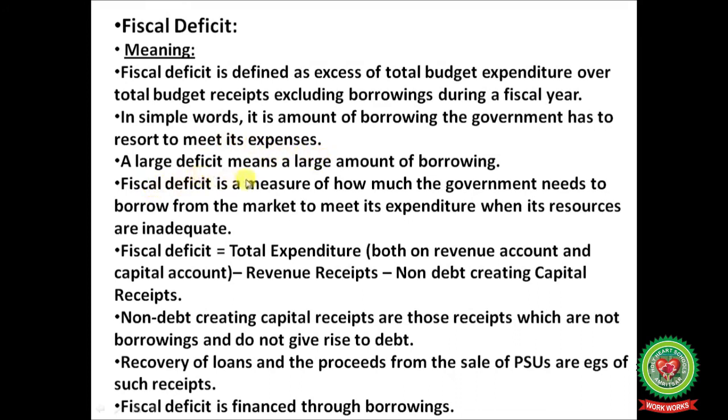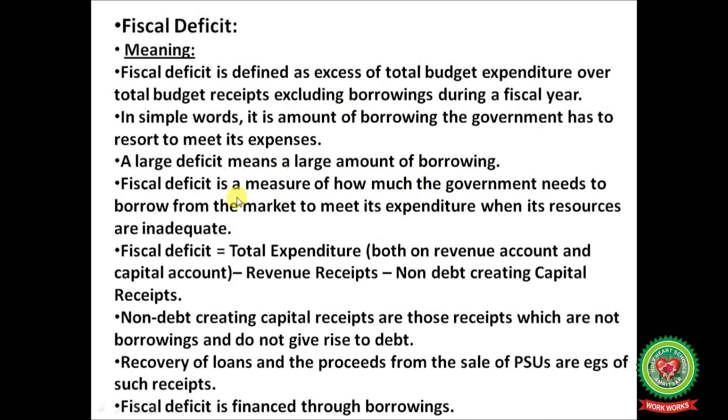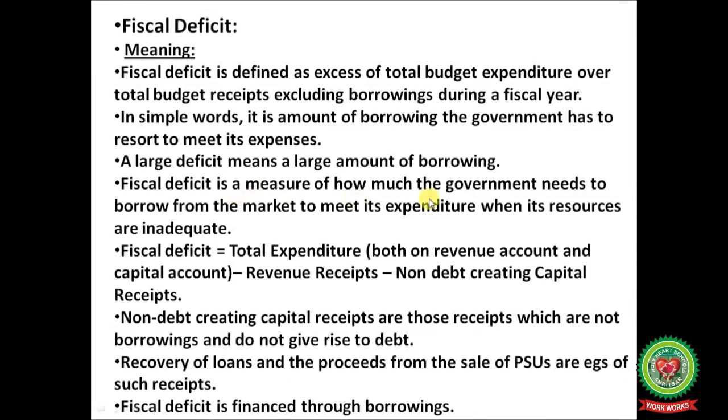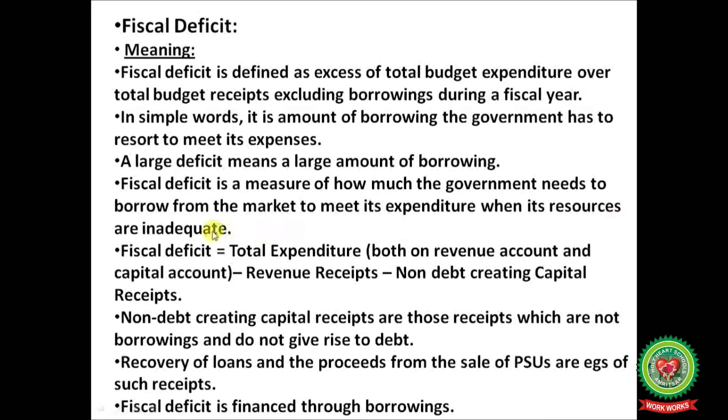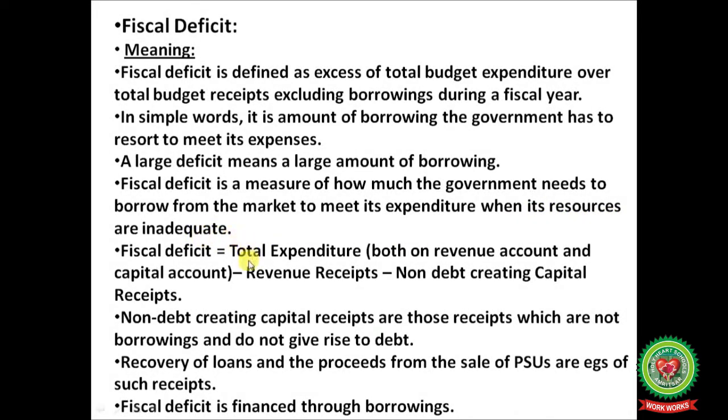A large deficit means a large amount of borrowing. Fiscal deficit is a measure of how much the government needs to borrow from the market to meet its expenditure when its resources are inadequate.